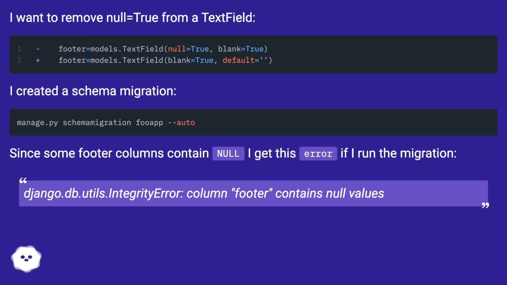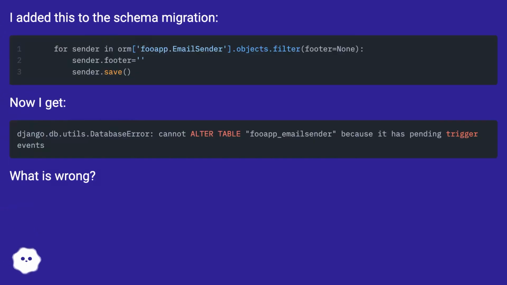Django.db.utils.IntegrityError: column footer contains null values. I added this to the schema migration. Now I get this error. What is wrong?